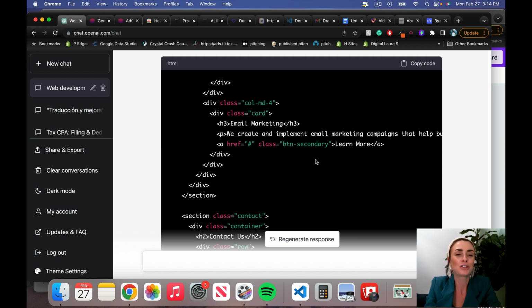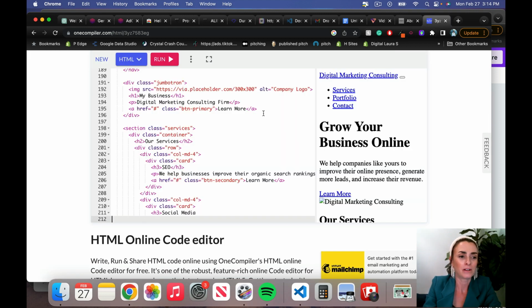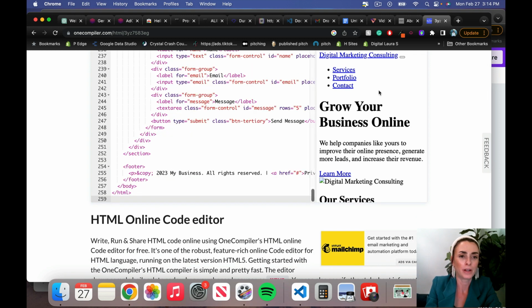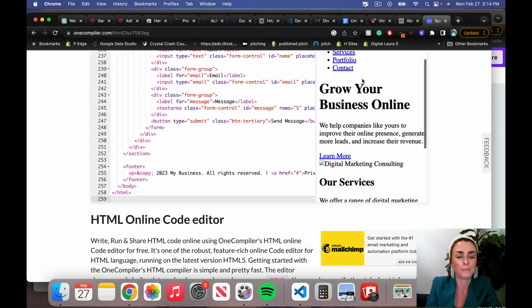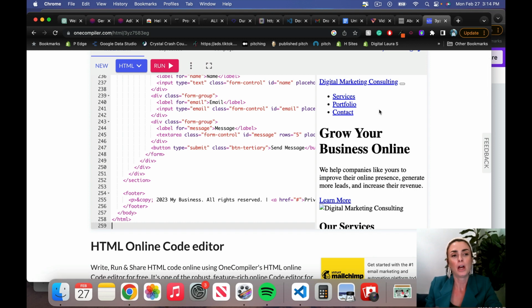Okay, so it finished compiling the code, so I'm going to go ahead and copy it, and we are going to paste it, and now we're going to run it. So it looks like this now. We're going to put in the new code. This is a very free, simple compiler. It's just to kind of show you what it will produce. So it might look a little skewed, just because this is a very simple compiler, and it doesn't have the bandwidth or the capacity to fully show you, but it'll give us a good idea of what the website is supposed to look like. Just a little spruced up.